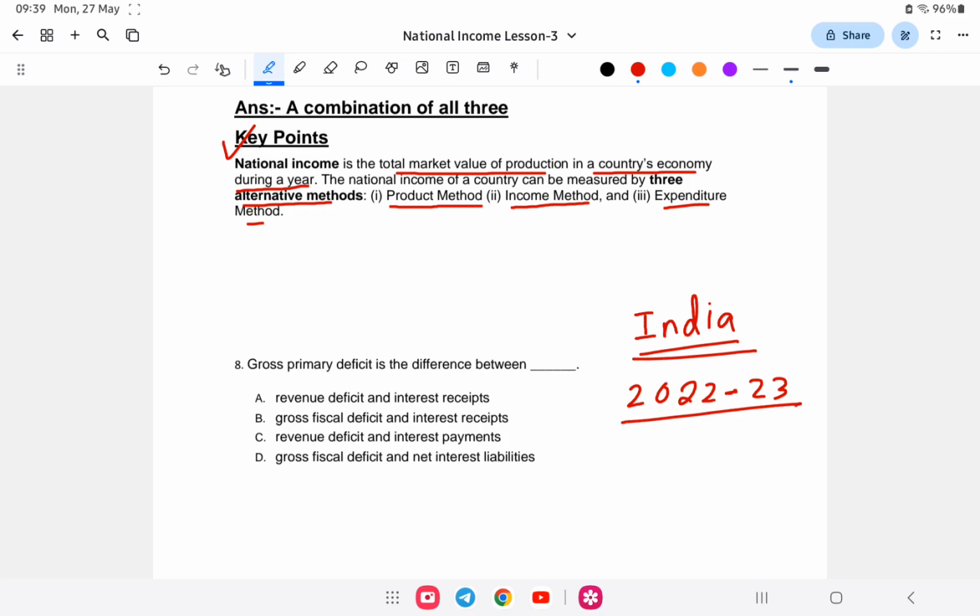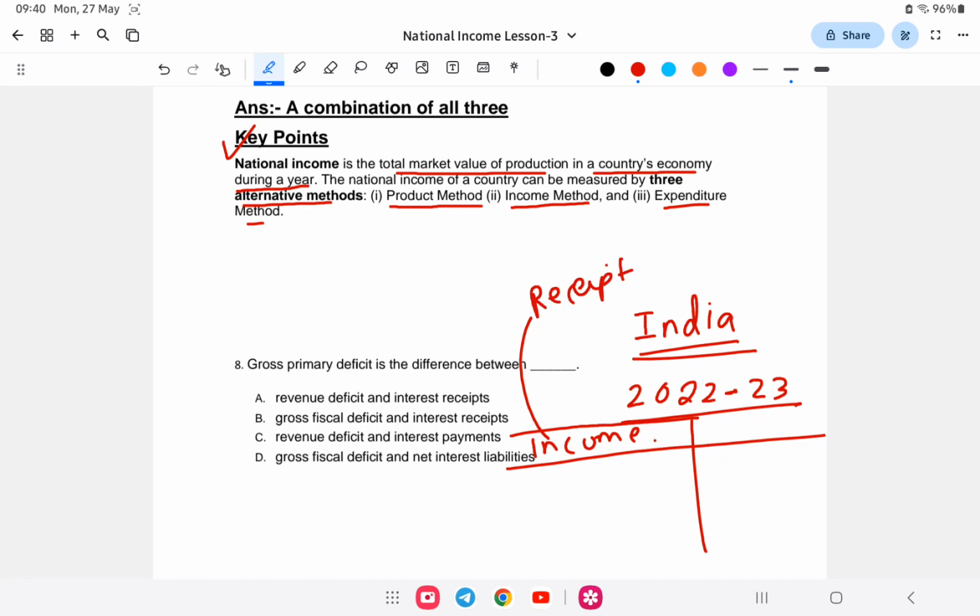For example, one income, which we refer to as receipt, is 20,000 crore rupees. And expenditure is 23,000 crore rupees.